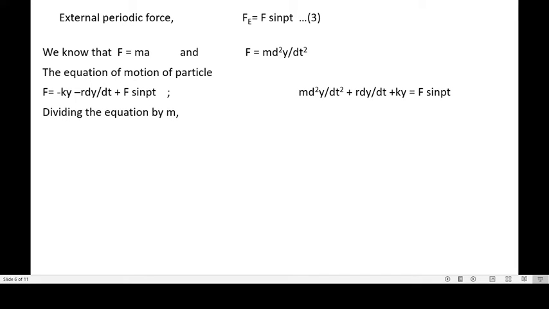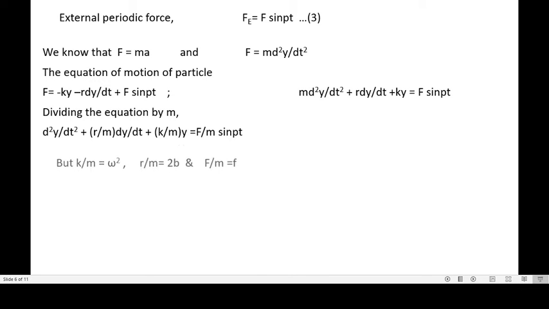So dividing this equation by m, this is d2y upon dt square plus r by m into dy by dt plus k by m into y equal to F by m into sine of pt. But we know that k by m equal to omega square, r by m can be considered as twice b, and F by m equal to small f.